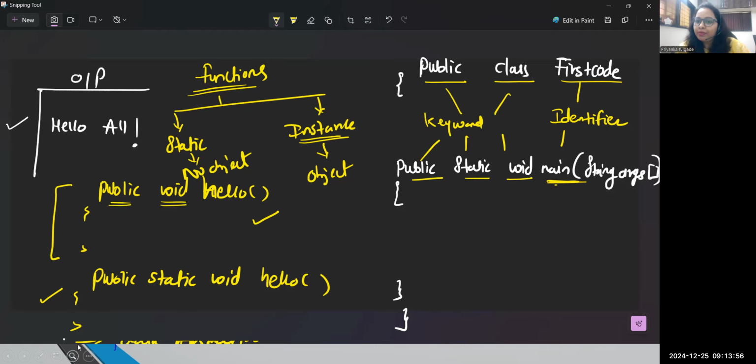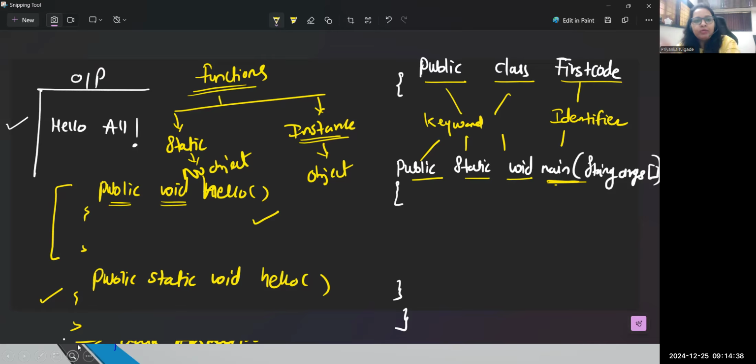Got it? Okay, why public? Let's say I'm writing this code on my desktop, and my JVM is available in my C drive. How will the C drive JVM understand where the code is and from which location you are running? So whenever you say that my main function is a public function, the JVM from anywhere in your location can access that function. So the point is, for the main function, only one modifier is allowed, which is public. You can't write private, default, protected, anything. Got it? So this is the same syntax you have to follow every time to design your code.